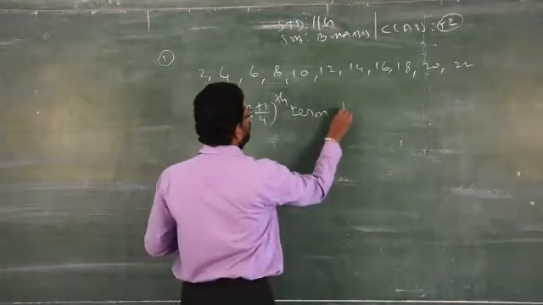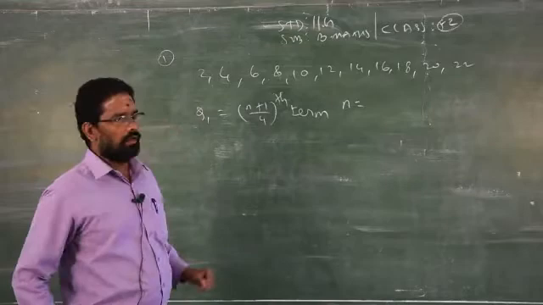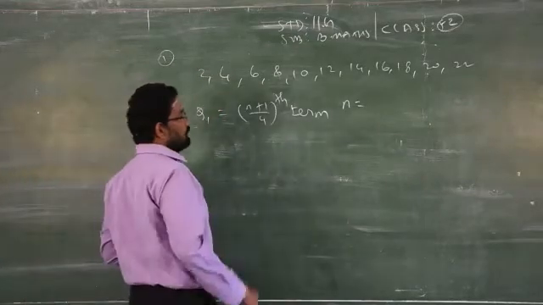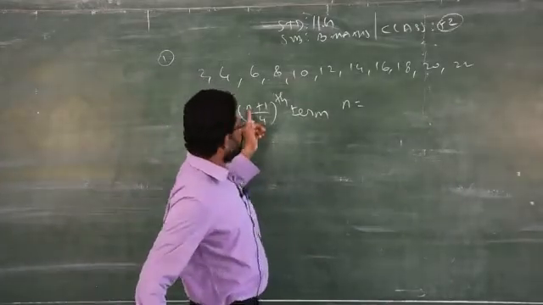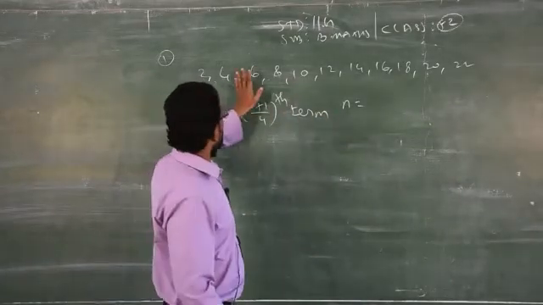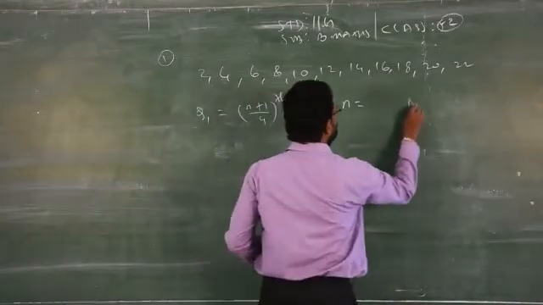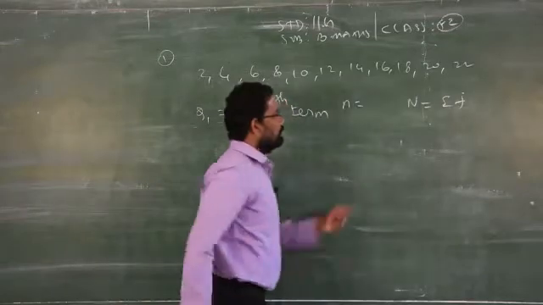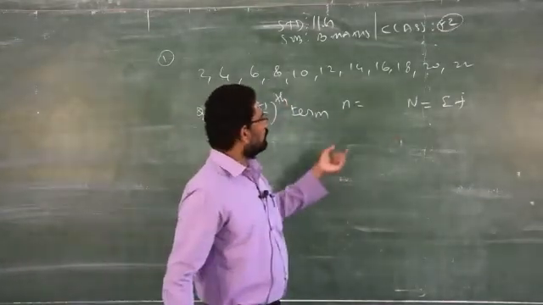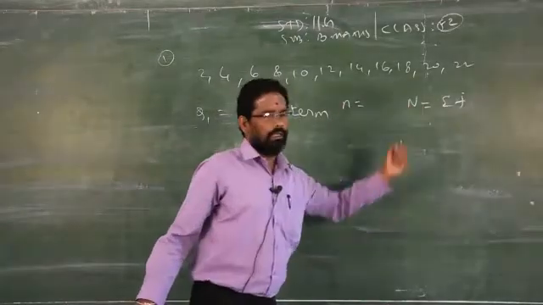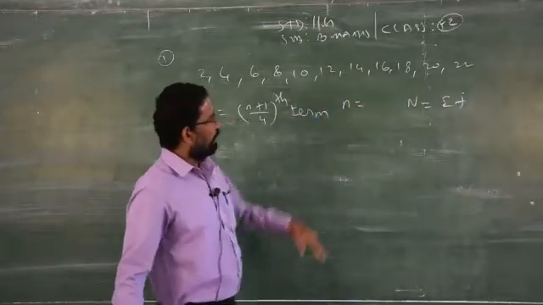So what is n? Small n stands for number of data, whereas capital N stands for total frequency. That is the difference between the grouped data and the ungrouped data. For ungrouped data, you have to use small n. Small n stands for number of observations. Capital N always stands in statistics for total frequency. Even if you use capital N, nothing wrong, but you should know the difference between small n and capital N. Capital N stands for sum of the frequency, small n stands for number of observations.